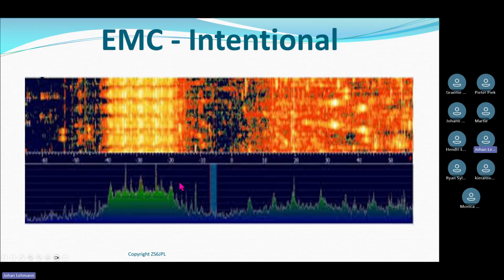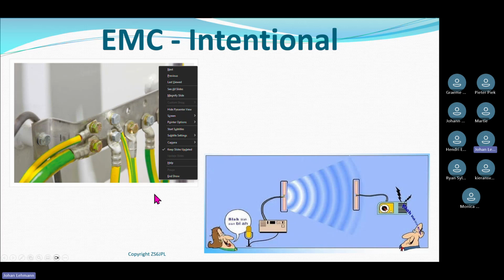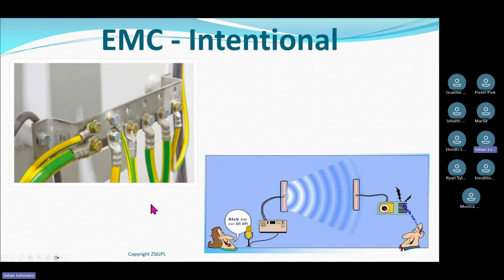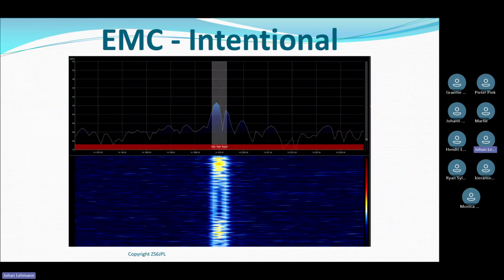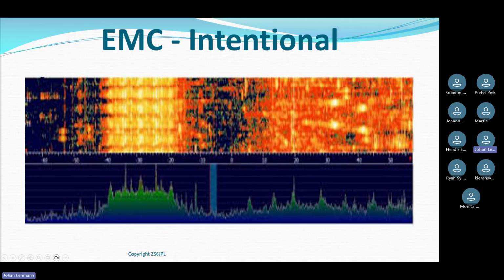Let's go the other way, sorry. That's what we want to look like on our spectrogram. And most modern radios actually will display it for you on the screen when you're busy transmitting. This is not what we want to look like when we transmit. So when we talk about an intentional radiator that radiates too much RF, this is what it would look like.